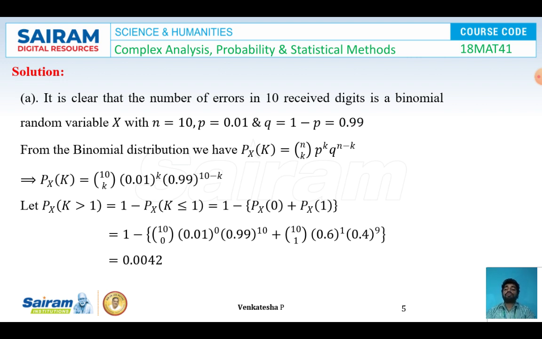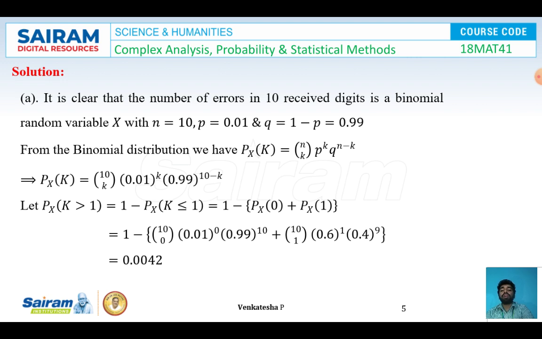Now from the binomial distribution, we have P of x is equal to k is equal to nCk p power k q power n minus k. In this expression, I'll be replacing n is equal to 10, p is equal to 0.01 and q is equal to 0.99. So I got the expression P of X equal to k is equal to 10Ck 0.01 whole power k 0.99 whole power 10 minus k. Now I'm going to find P of X greater than 1.